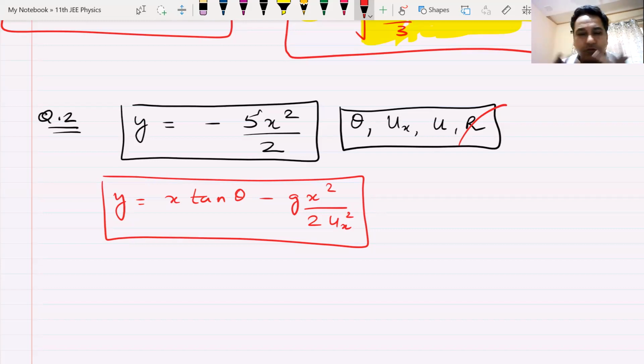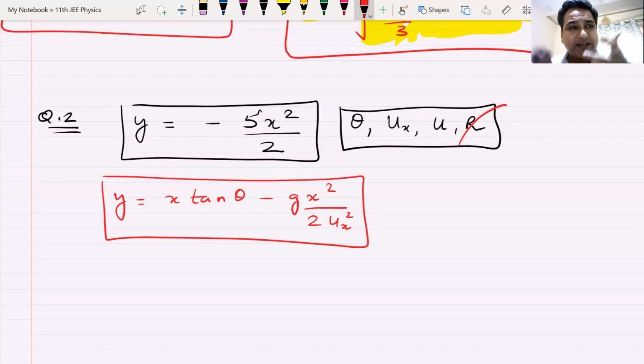Where did x go? Again, it took some portal and went to some other universe through a black hole or through a wormhole. No, it did not go anywhere. It became 0. That's why it disappeared. How can x become 0? X cannot be 0. X is the x coordinate. The particle must be moving.